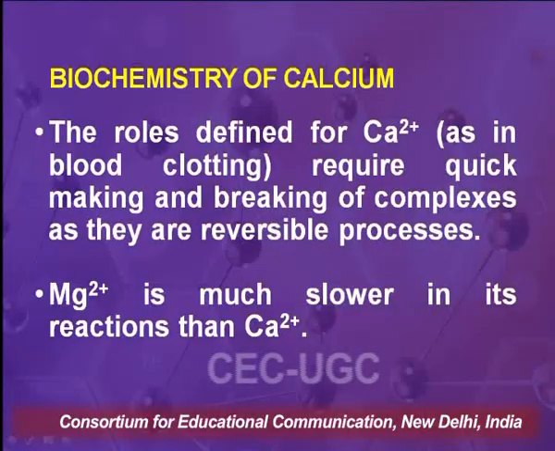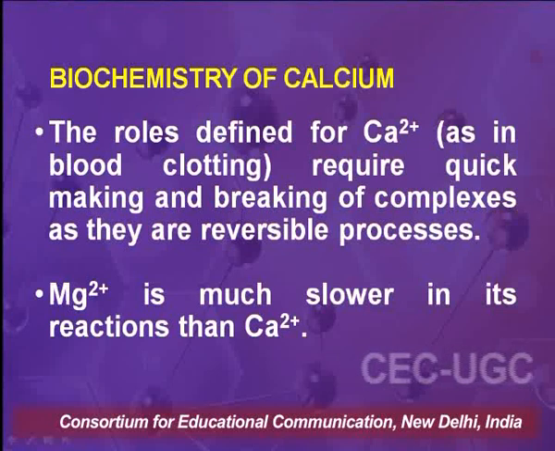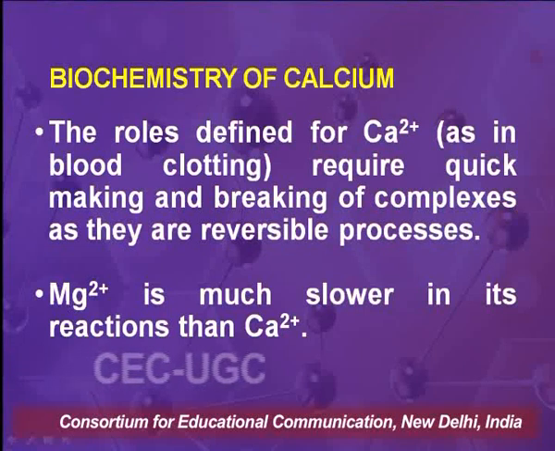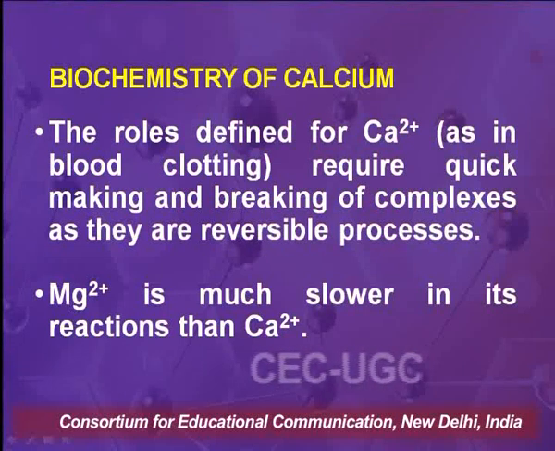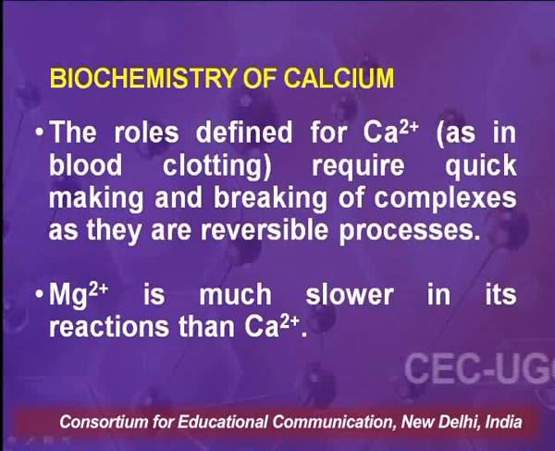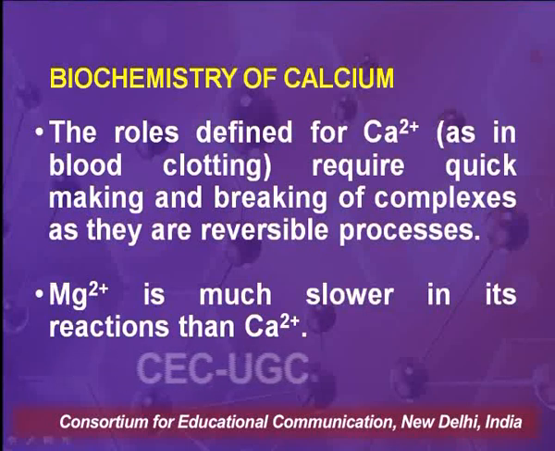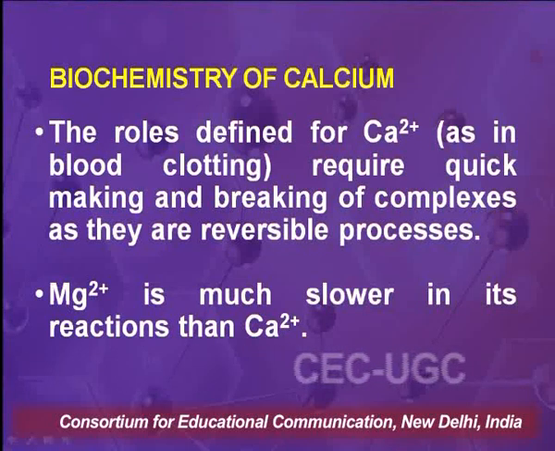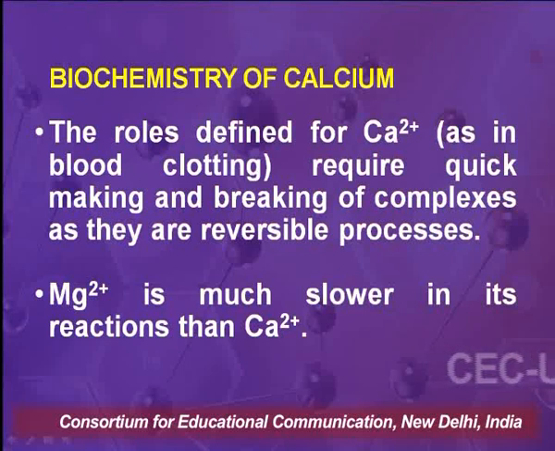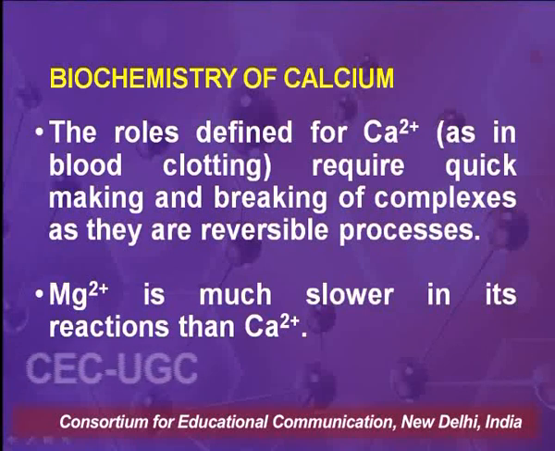The roles defined for calcium, like blood clotting, require quick making and breaking of complexes as they are all reversible processes. Magnesium is much slower in its reactions than calcium. As I have already mentioned, it first forms a bond, but the breaking of the bond is much slower.